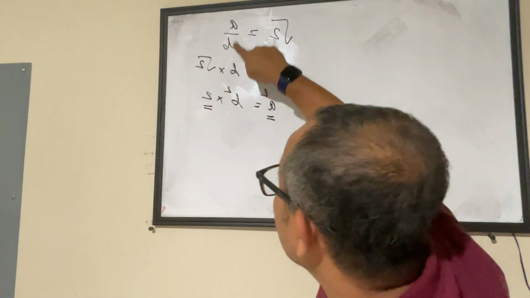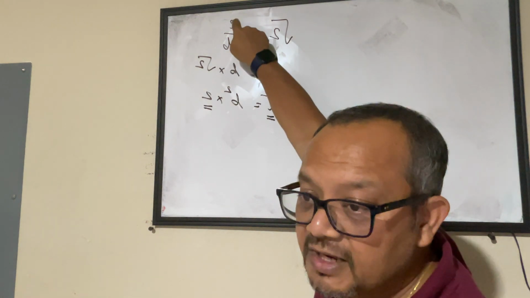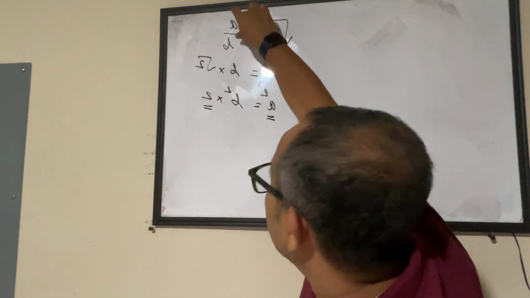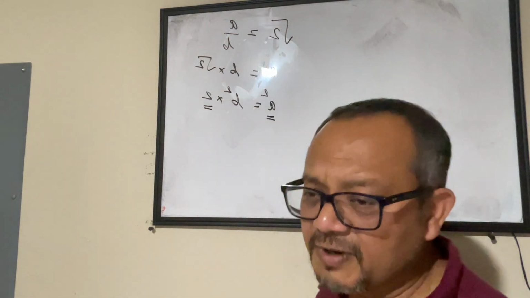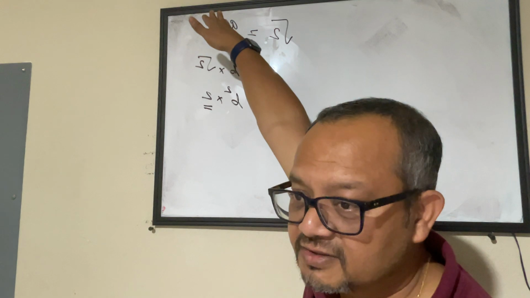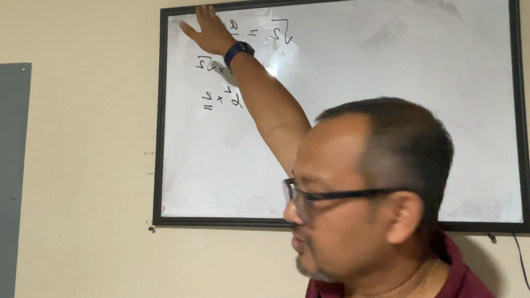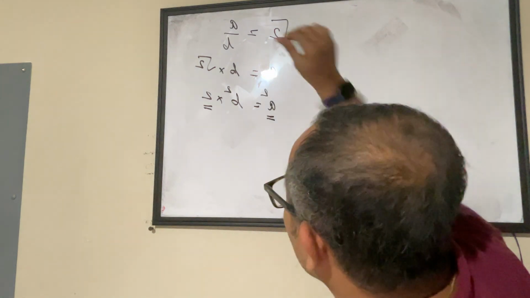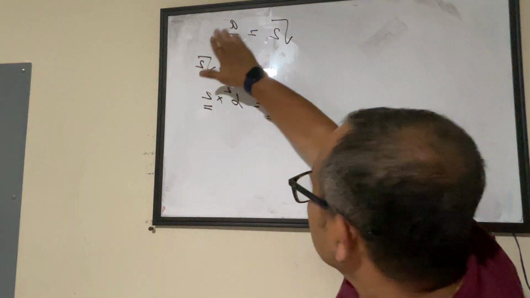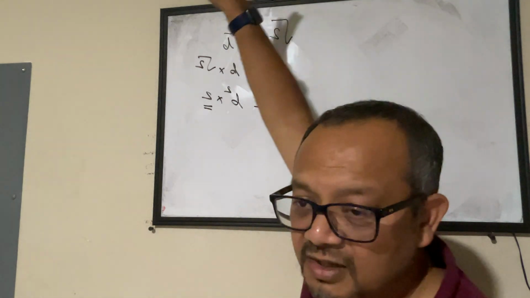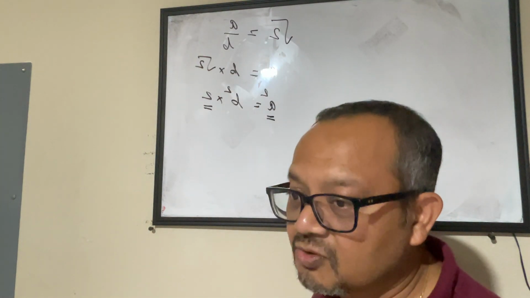Here A and B are my co-primes, okay? Both are indivisible numbers. I'm saying that square root 2 equals A by B, where A and B are co-primes, meaning they cannot be divided by each other, okay? So from this, we assume that this is A by B, where A and B are not divisible by each other. These are co-prime numbers, okay?